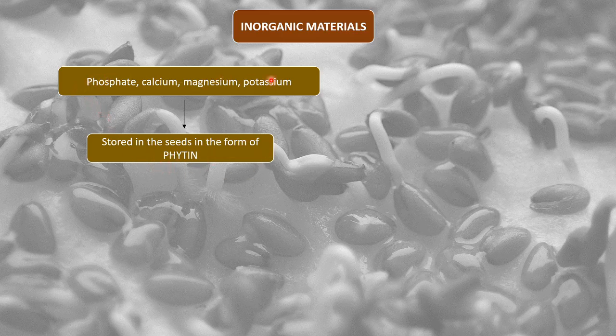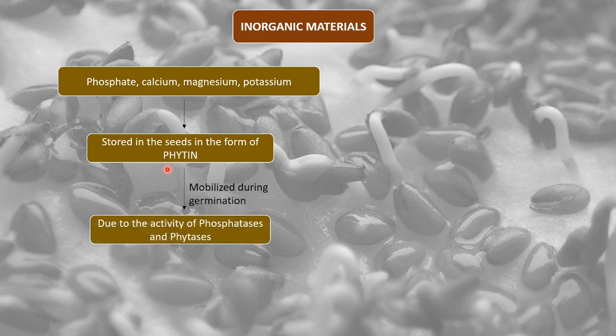So these are basically salts, and these salts are stored in the seed in the form of a molecule called phytin, right? And these are mobilized during germination due to the activity of the enzymes phosphatases and phytases.